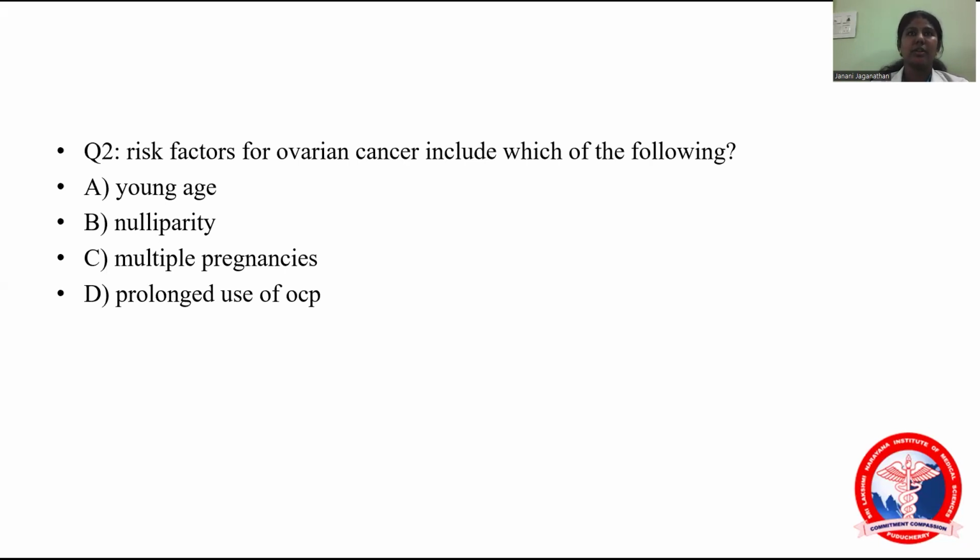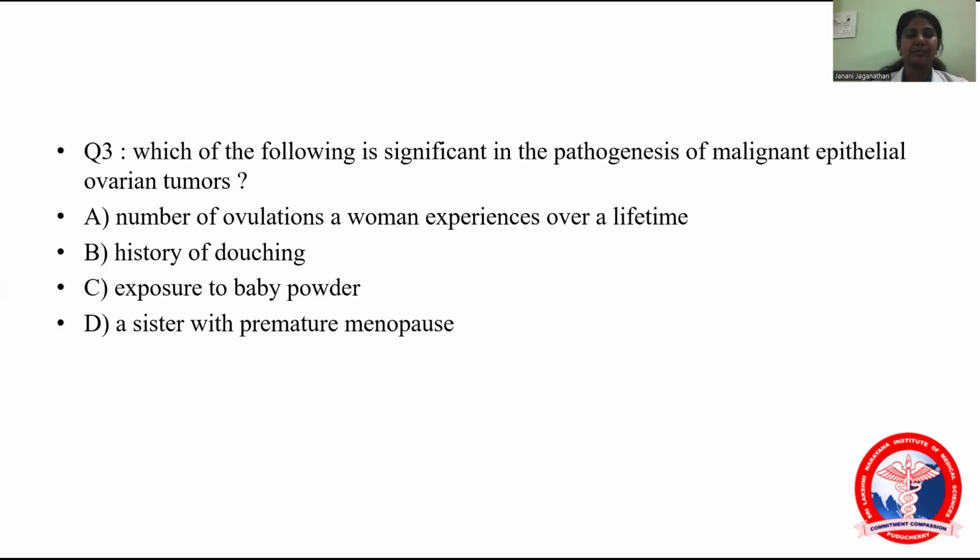Nulliparity, because the patient will not have children, leads to repeated ovulation and repeated DNA repair of the ovarian epithelium, which predisposes to epithelial ovarian carcinoma. So nulliparity is the risk factor. Multiple pregnancy is a protective factor, and prolonged use of OC pills is also a protective factor. So the answer is B, nulliparity.